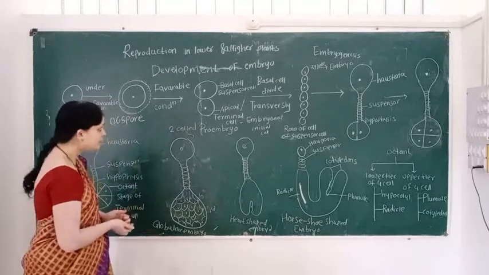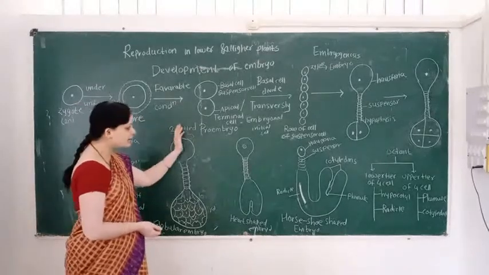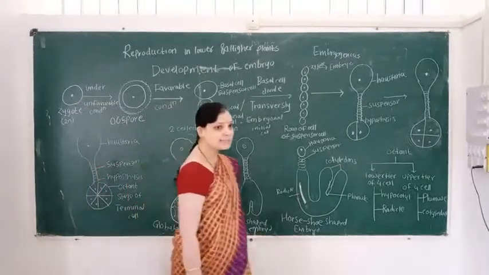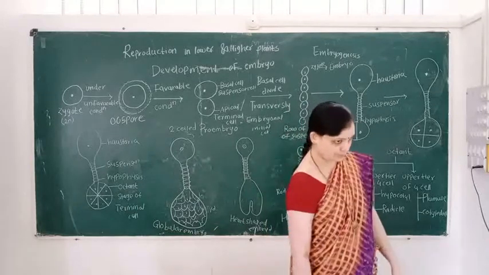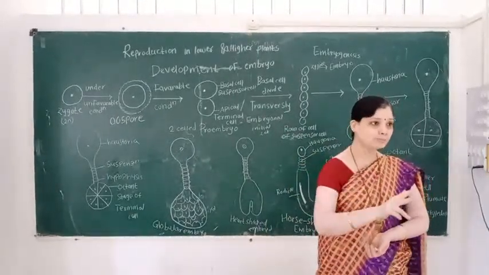And when the basal cell and apical cell are formed, it is called a two-celled proembryo.